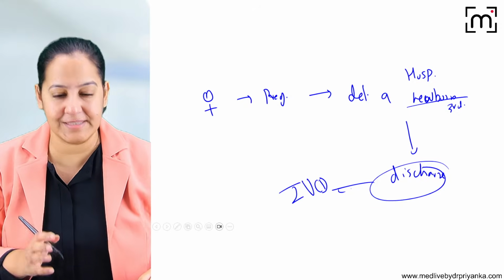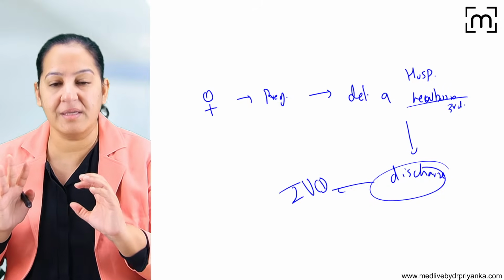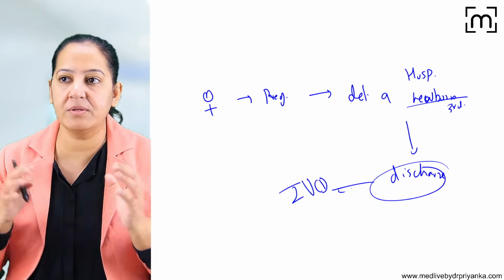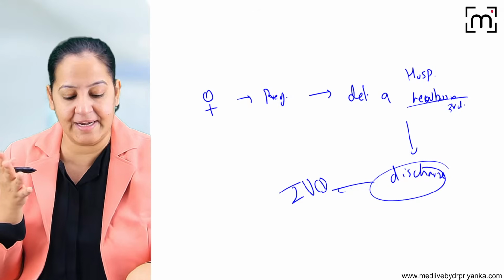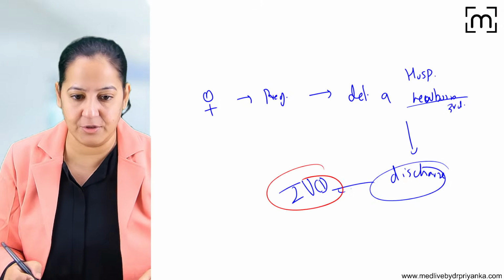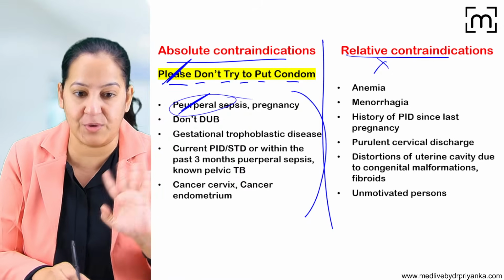Sometimes the ladies come from the periphery, from the villages, and it is not advisable to insert IUCD just in the puerperal period, because the uterine walls are very weak just after the delivery. But if it is inapproachable, you see the ladies coming from some periphery, you can do that also. But here, if the lady is in sepsis, the puerperal sepsis, you cannot do that.